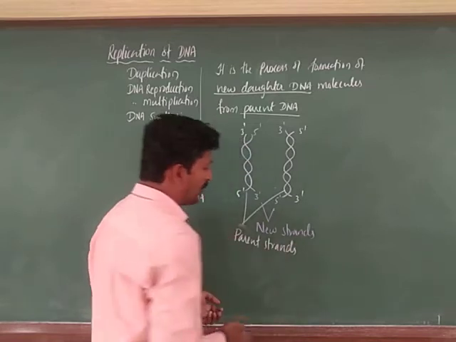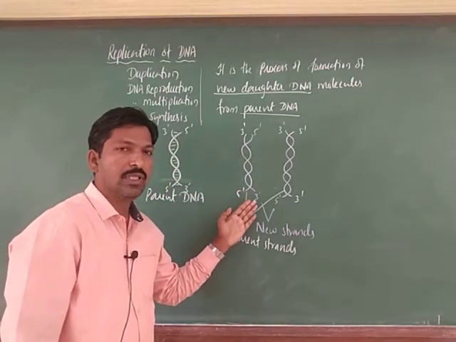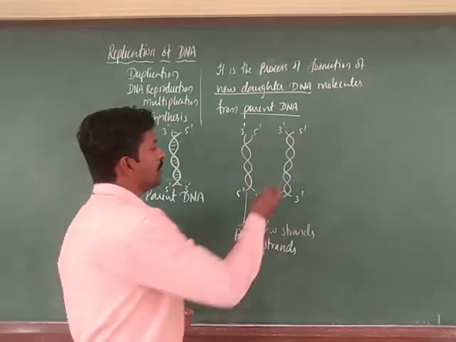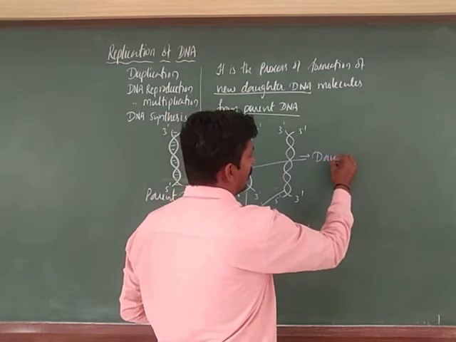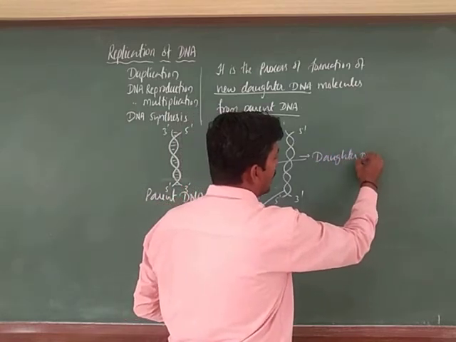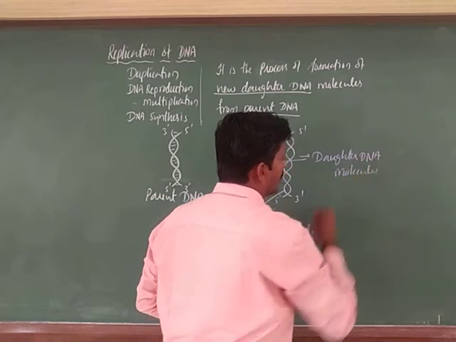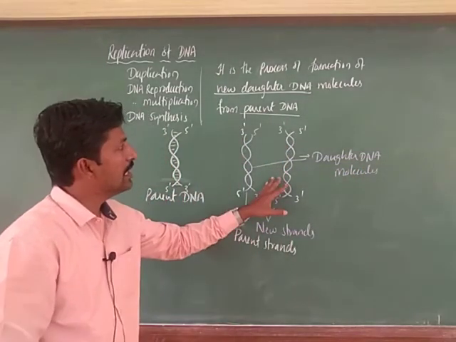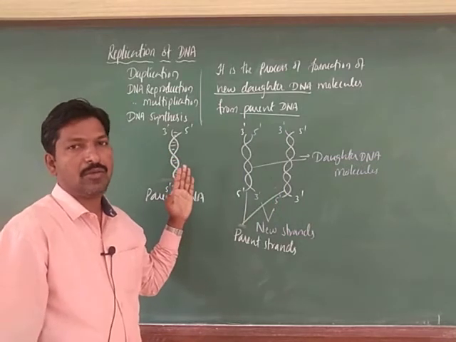Usually one strand remains as it is in the daughter DNA molecules. These are called daughter DNA molecules, two of which are formed from the parental DNA molecule.